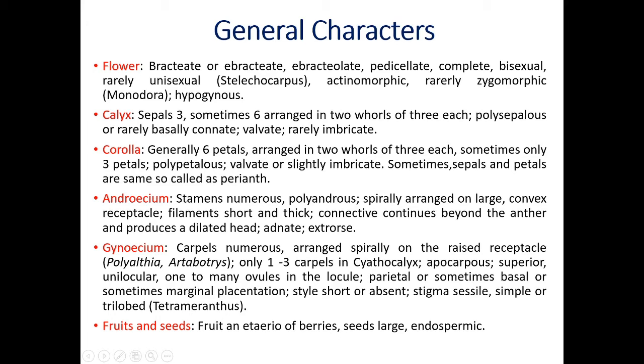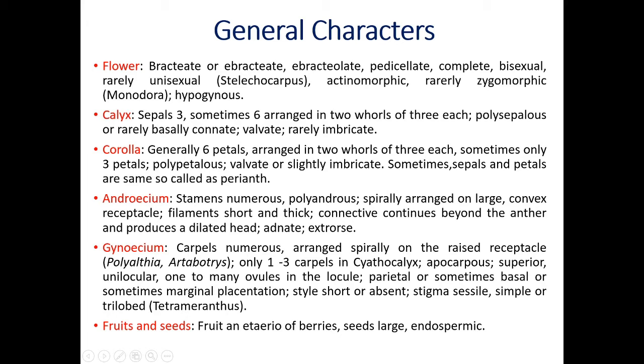Valvate estivation means the sepals and petals do not overlap each other. Rarely imbricate. Imbricate means one is completely outer, one is completely inner, and the other three are alternate. This condition is called the arrangement of the sepals and petals in the flower.